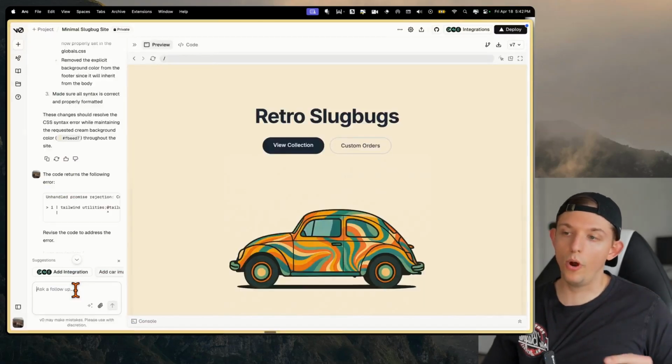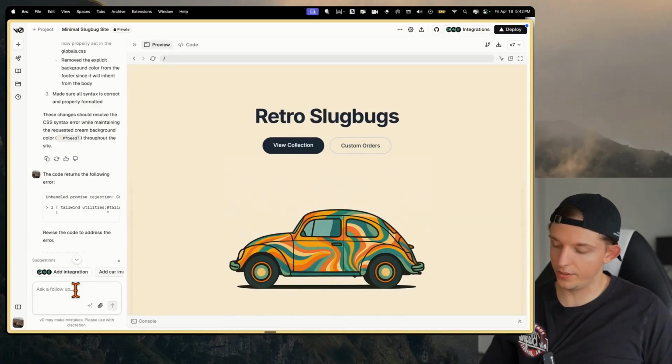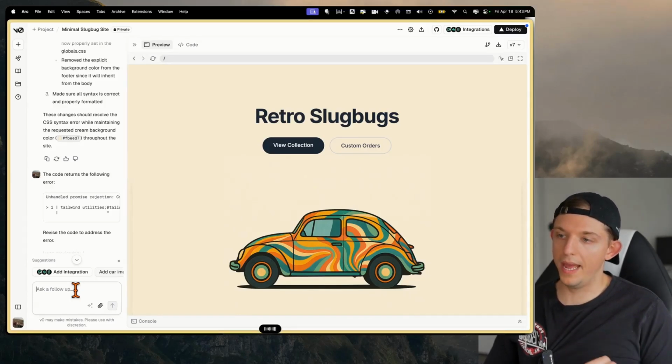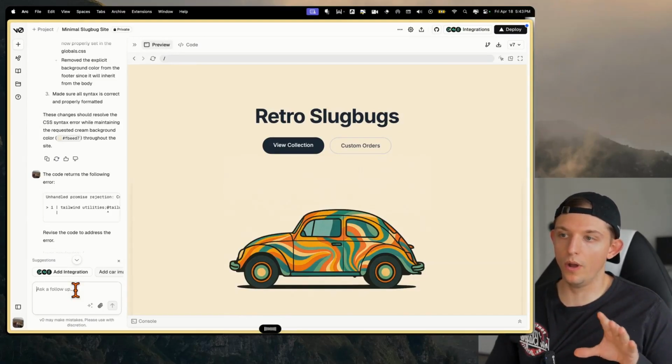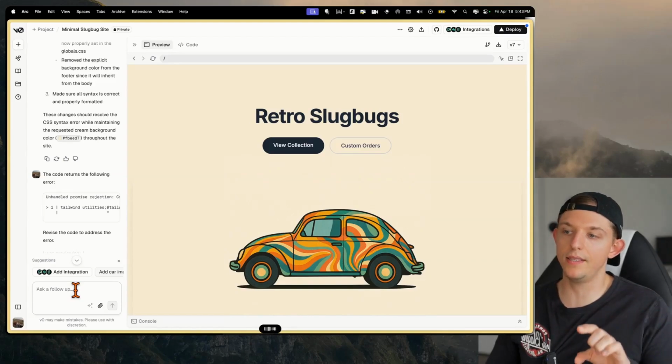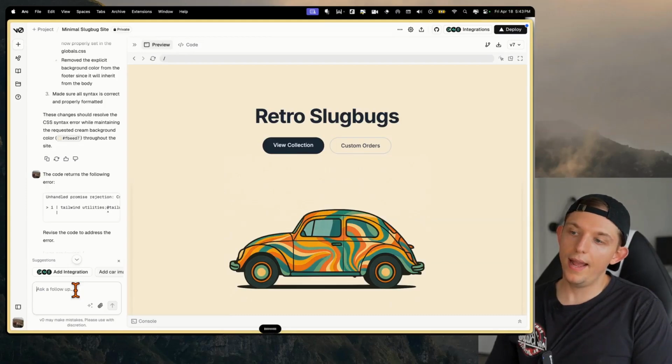And now we can get our prompt ready while the video is loading. So here, this is what I'm going to ask of V0. When I hover my mouse close to the car, I want you to replace the image with a video. I want it to show up as the same size as the image, because the video is this car going off the screen. I want the image to turn into a video, and the car is going to drive off the screen.